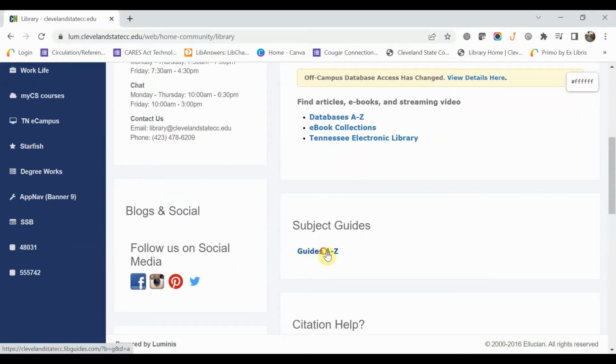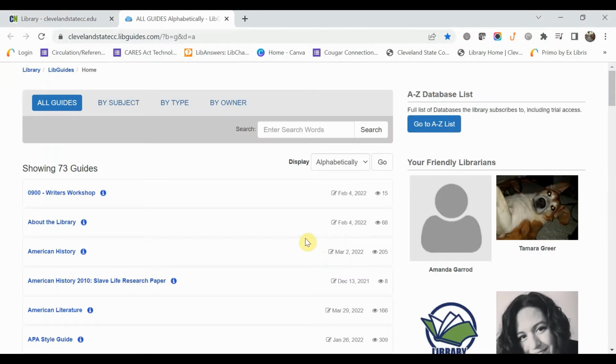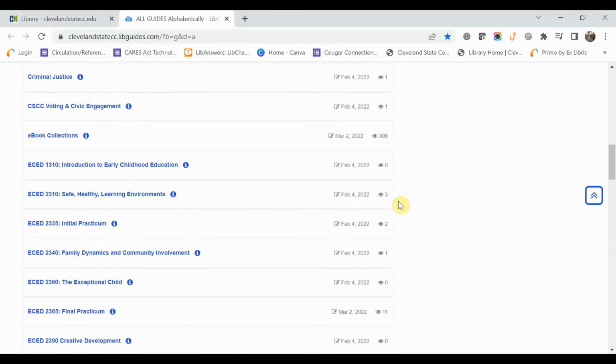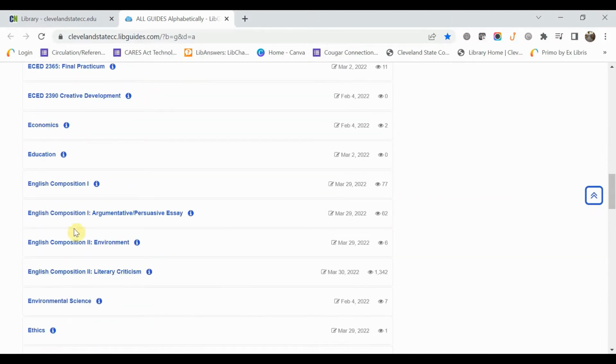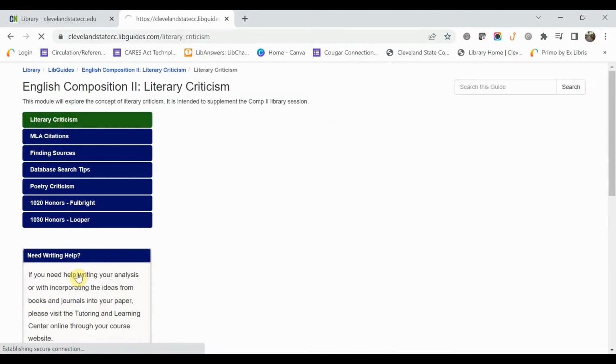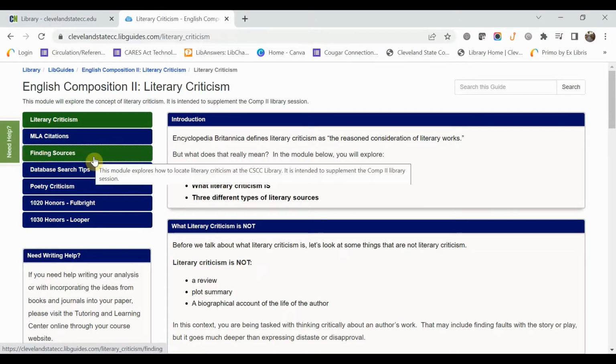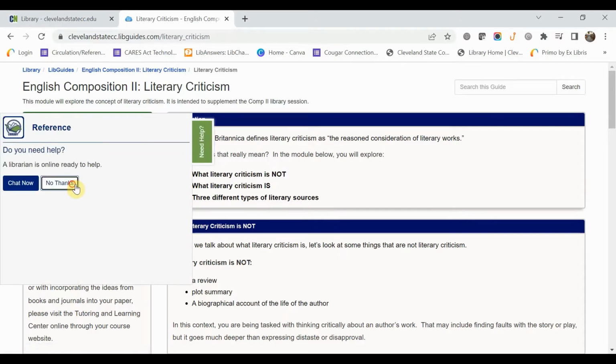And we're going to scroll down to our subject guides. Once our subject guides come up, we're going to scroll down until we see English Composition 2. You see we have several of those, so we're going to look at the Literary Criticism Guide. The reason we're going out here to find that is there's a lot of information over here, including citation information and database search tips that you guys can go out and look at later.